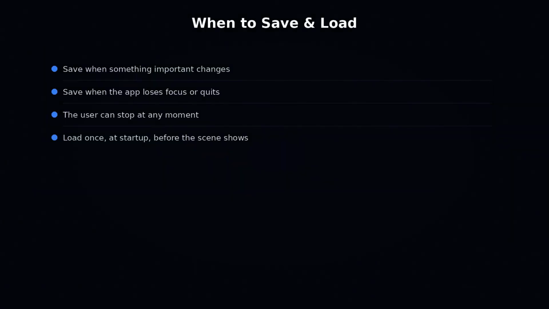When do you actually save? Save when something important changes, so a crash never loses much. After a setting is changed. After the user arranges an object. And always save when the app loses focus or quits, because the user might take the headset off at any moment. Then load once, at startup, before the scene is shown.